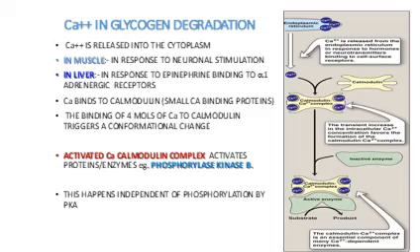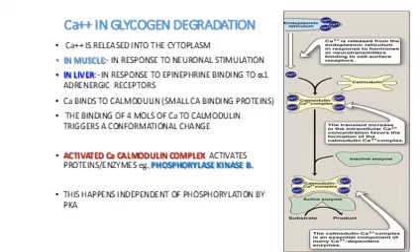Now, in addition to hormones and allosteric modulators like glucose 6-phosphate, glucose, ATP, we have a very important role of calcium. What is the role of calcium in glycogen degradation?